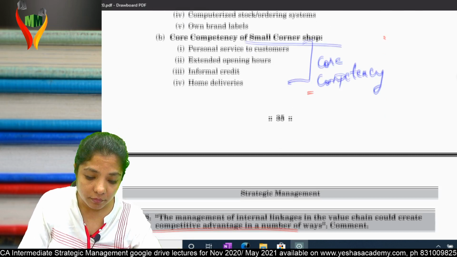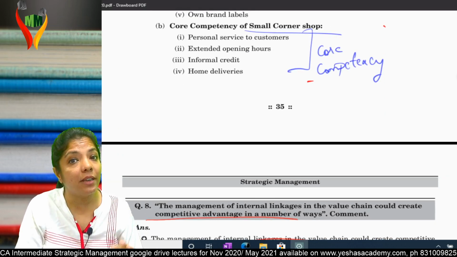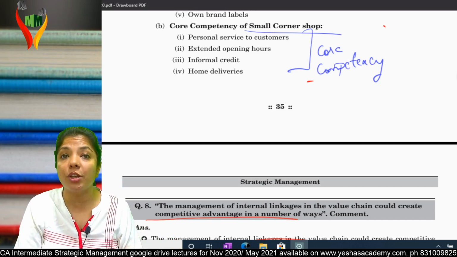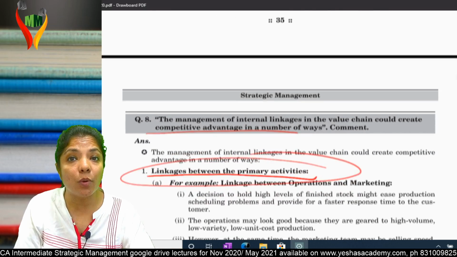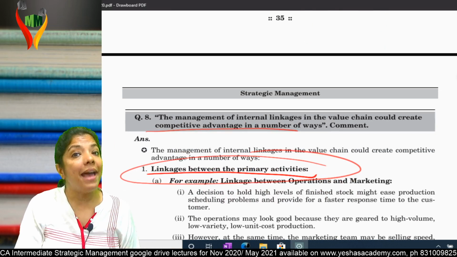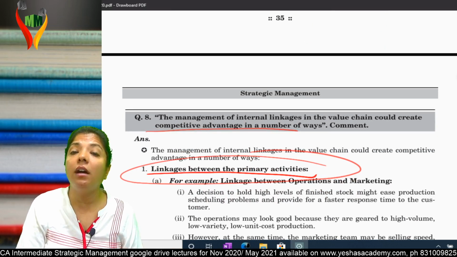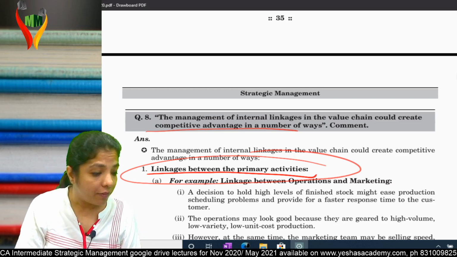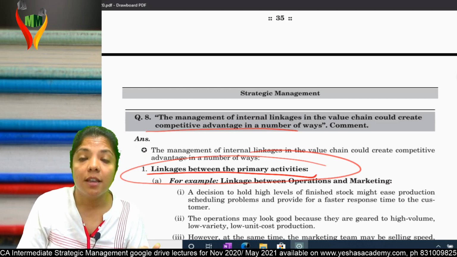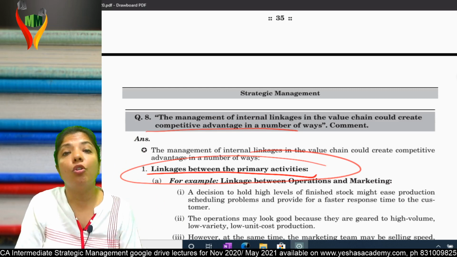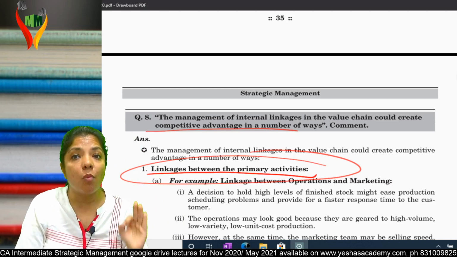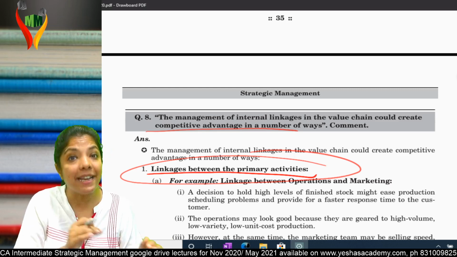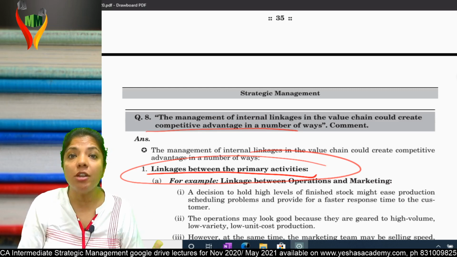Am I clear? Is question number 7 clear? So now let's come to the next question, question number 8. What is question number 8? The management of internal linkages in the value chain could create competitive advantage in a number of ways. Comment. What are they saying? It's a statement, and it's asking you to comment on the statement.